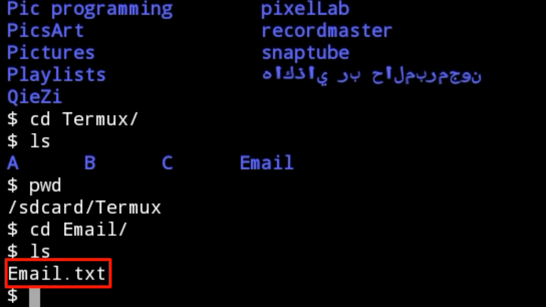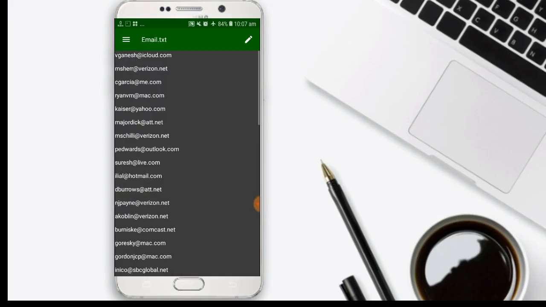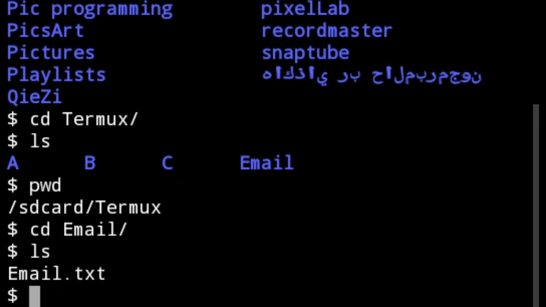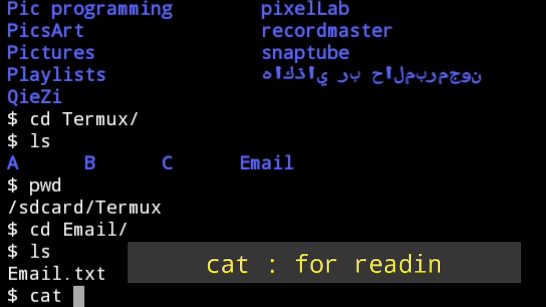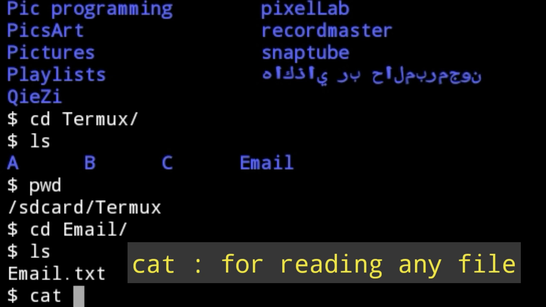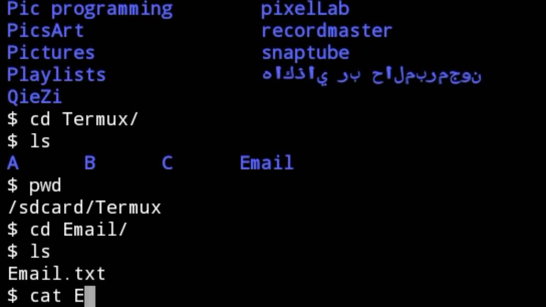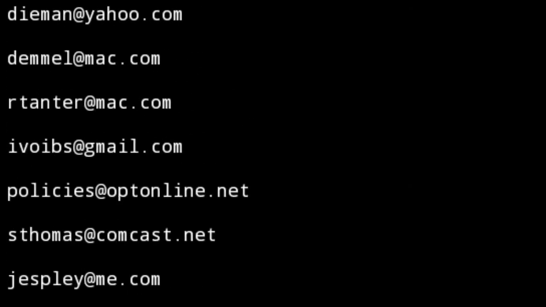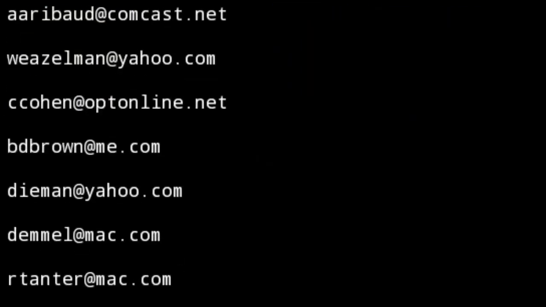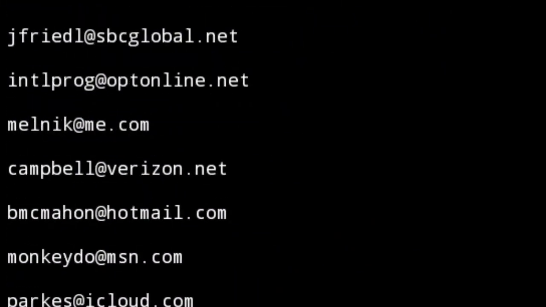So how can I access this file? For example, you want to read all this content by command via Termux. Okay, so let's do it. We use here cat for reading any file. Cat, and after that the name of the file that you want to read, email for example, and press enter. You can see here guys, this is the email, all the content that you have in the file.